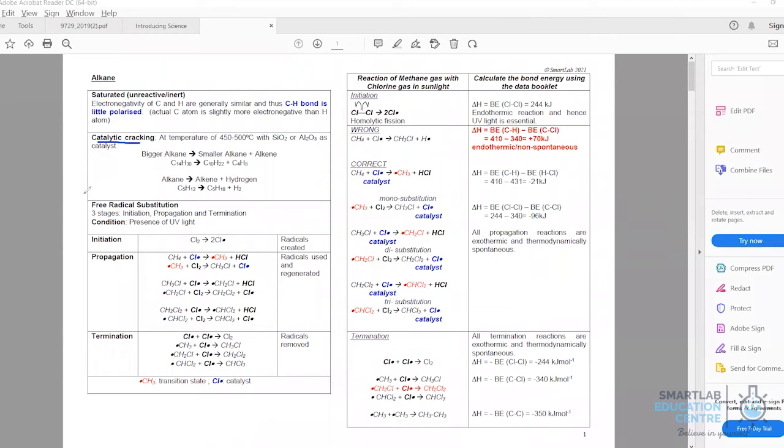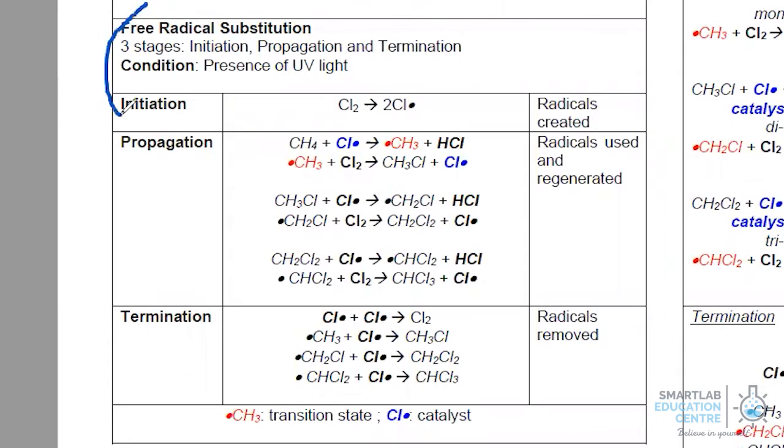All right, let's take a look at free radical substitution. Free radical substitution typically will have 3 stages. Stage 1 is called initiation. The initiation reaction is when chlorine undertakes homolytic fission, which means it needs UV light to do it. Bear in mind that all radicals are in gaseous states. So this reaction takes place when all of them are in gaseous states.